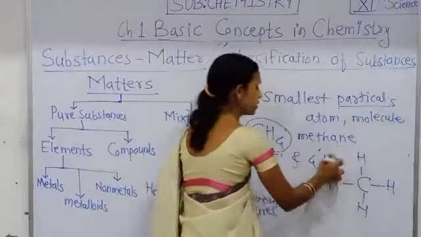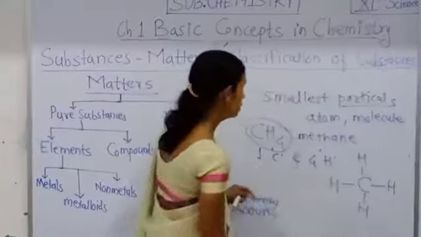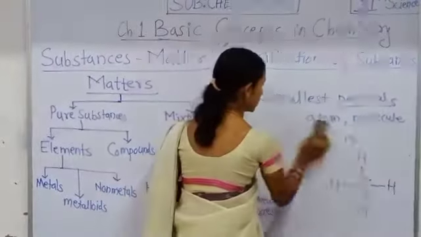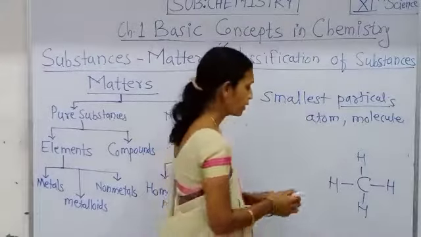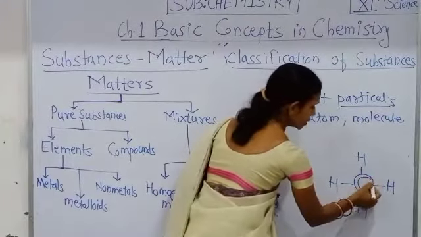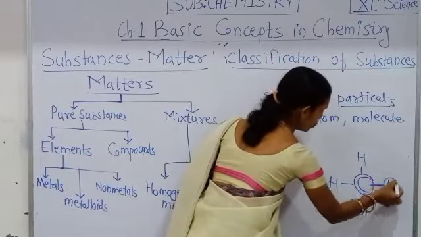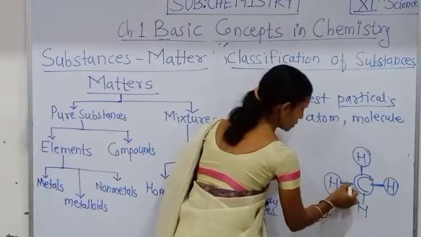See here, you have observed this structure in 10th standard. It is the structure of methane. Here one carbon atom is bonded with 4 hydrogen atoms.